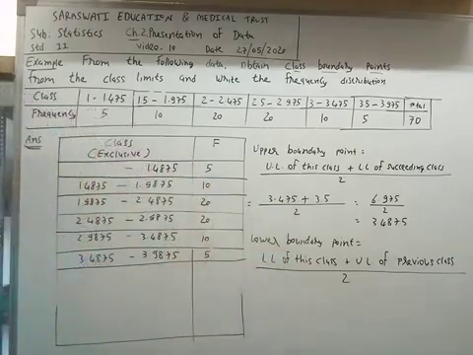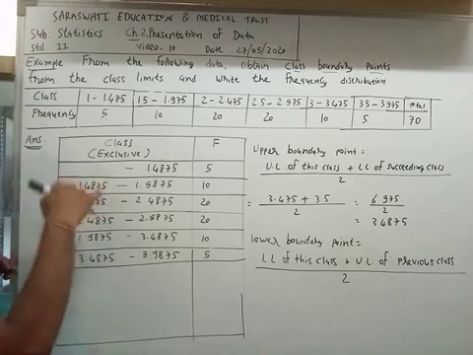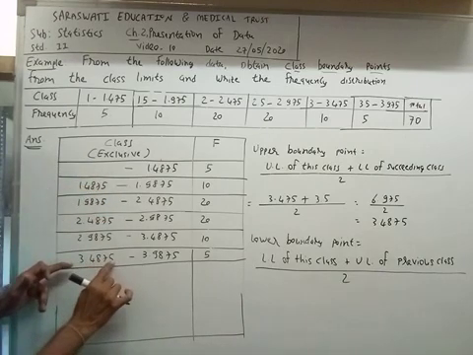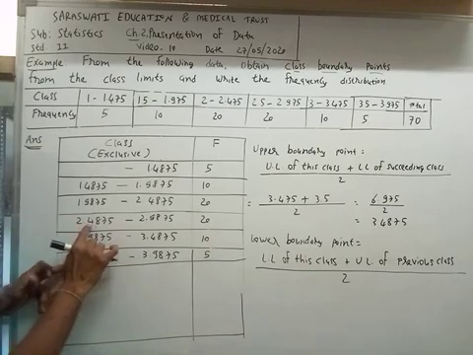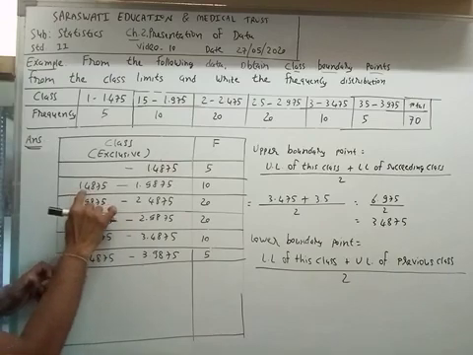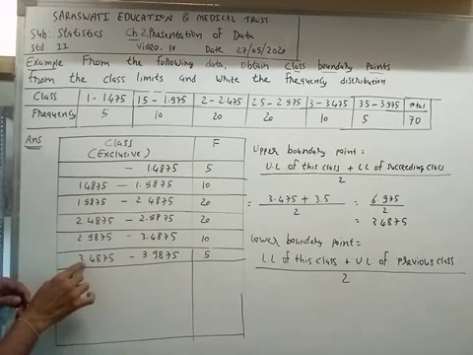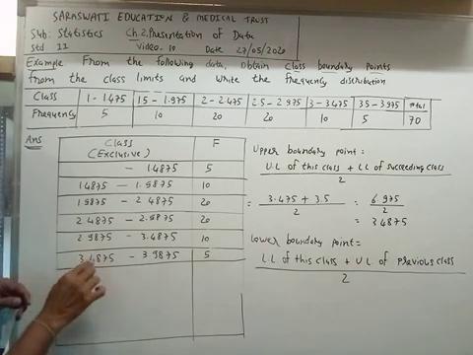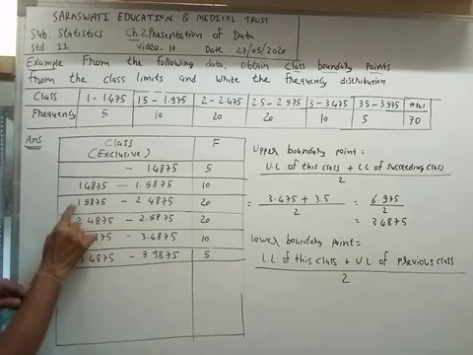Now you can see the pattern of the lower boundary points: 3.4875, 2.9875, 2.4875, 1.9875, 1.4875. Look here, each value is 1 less than the previous one.